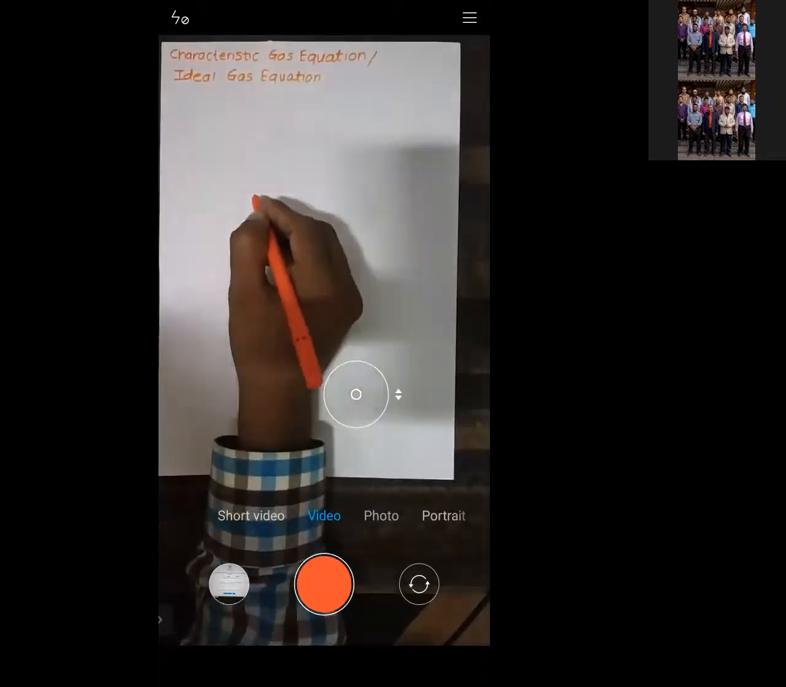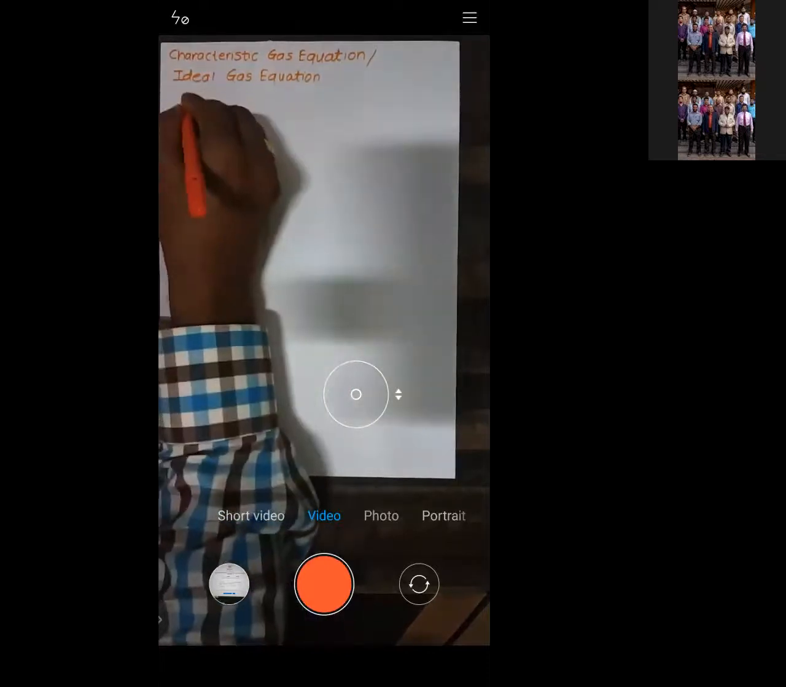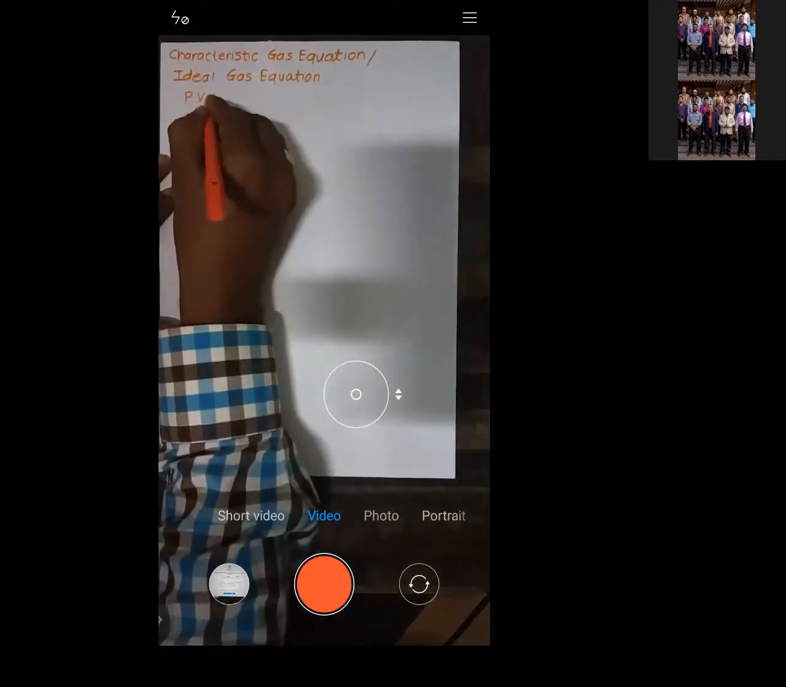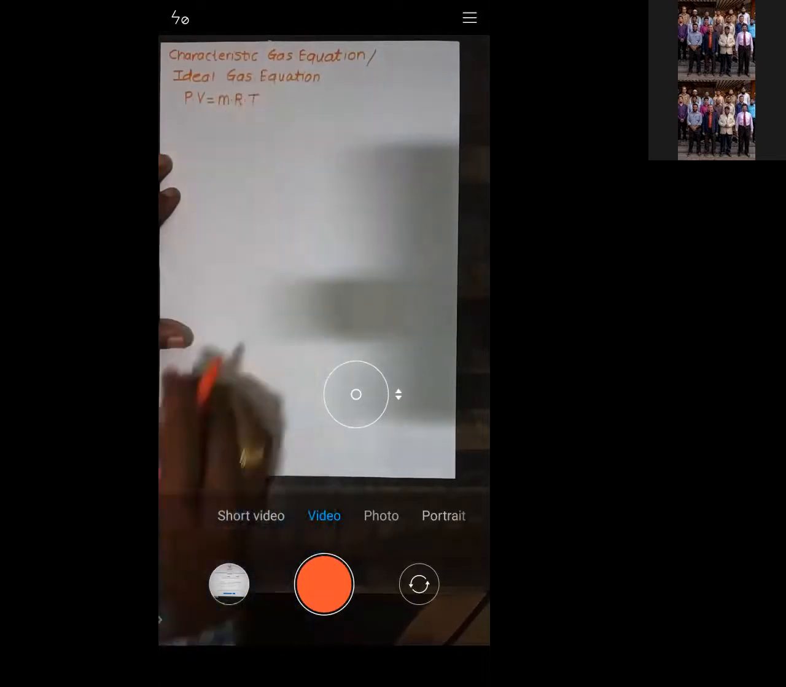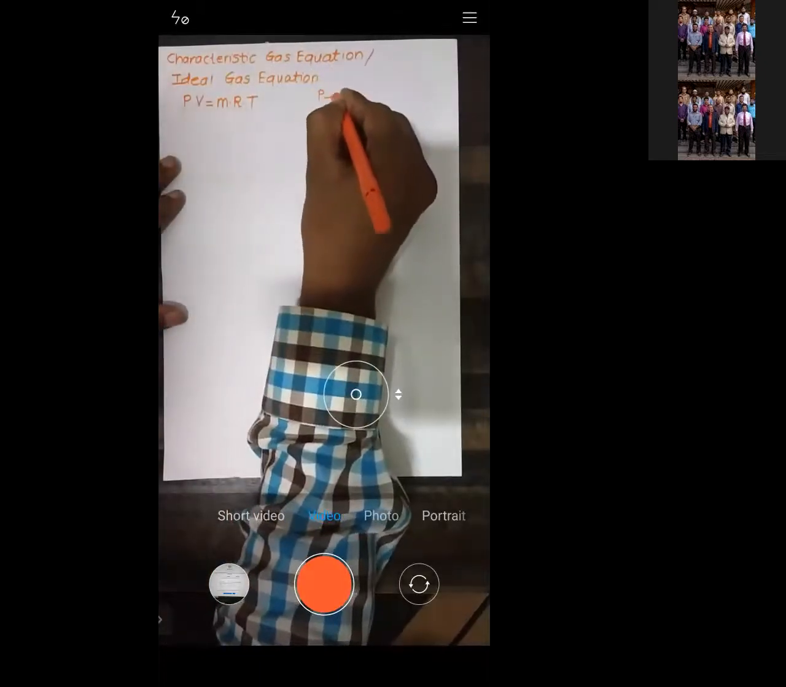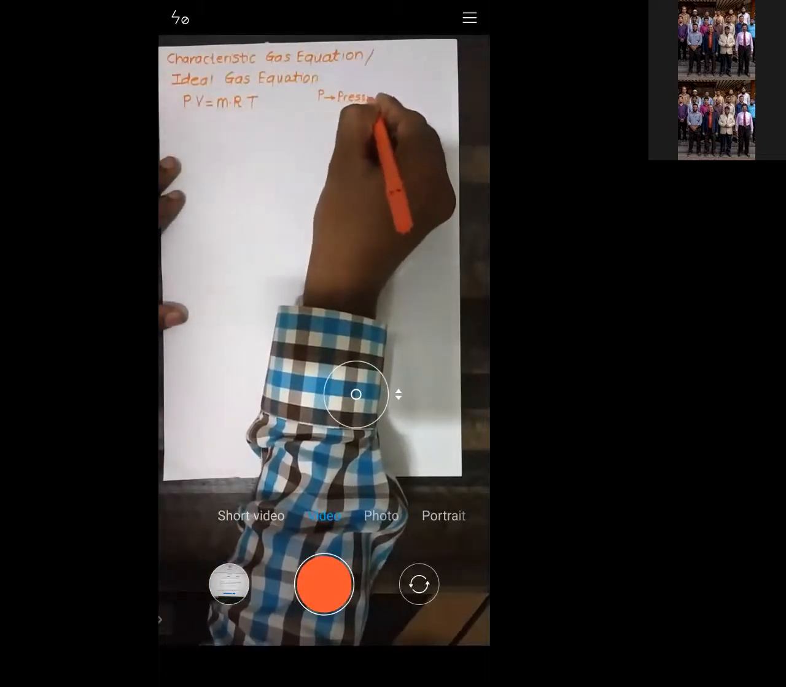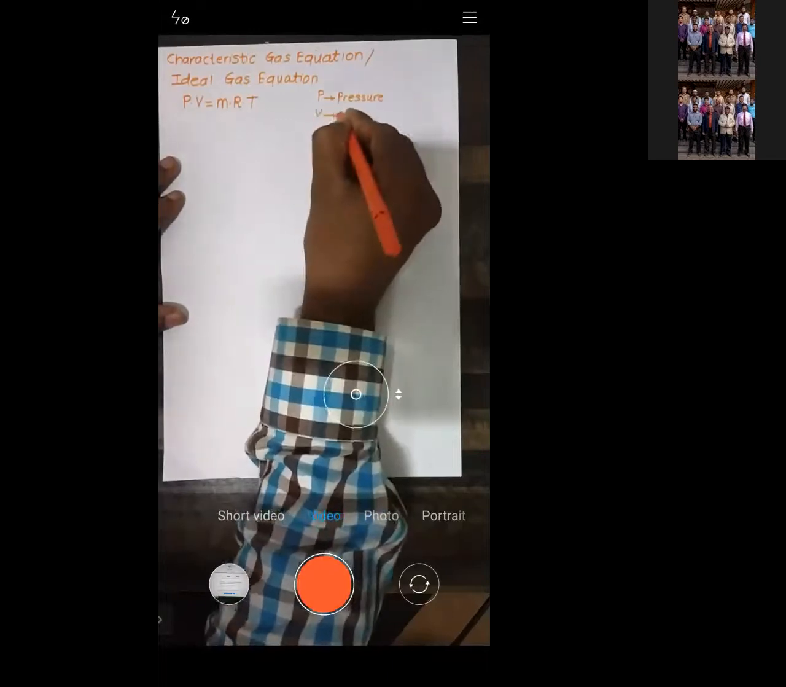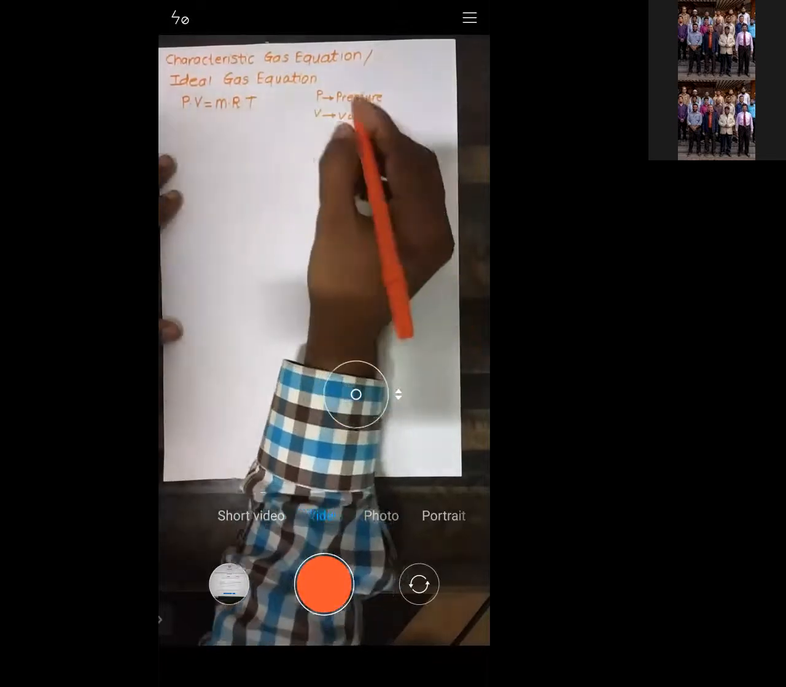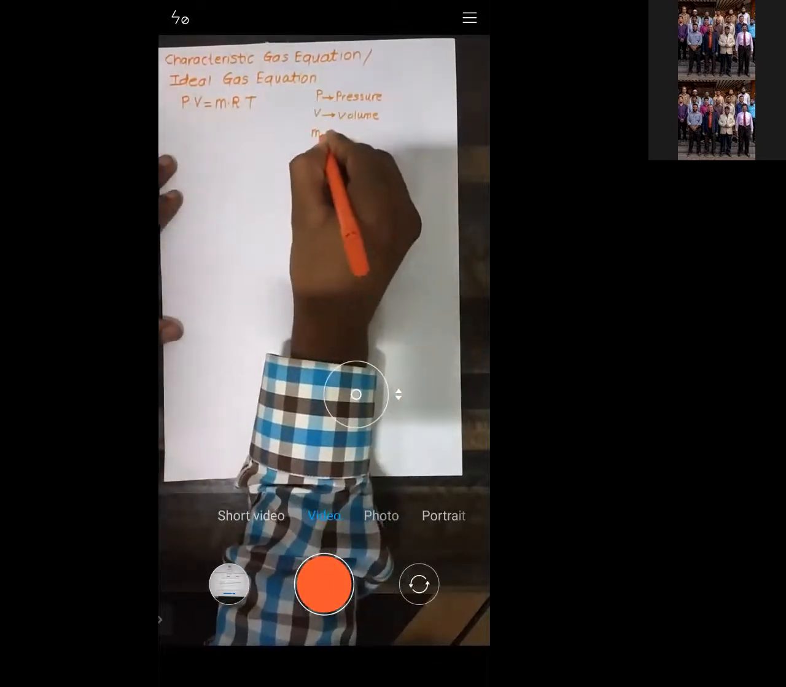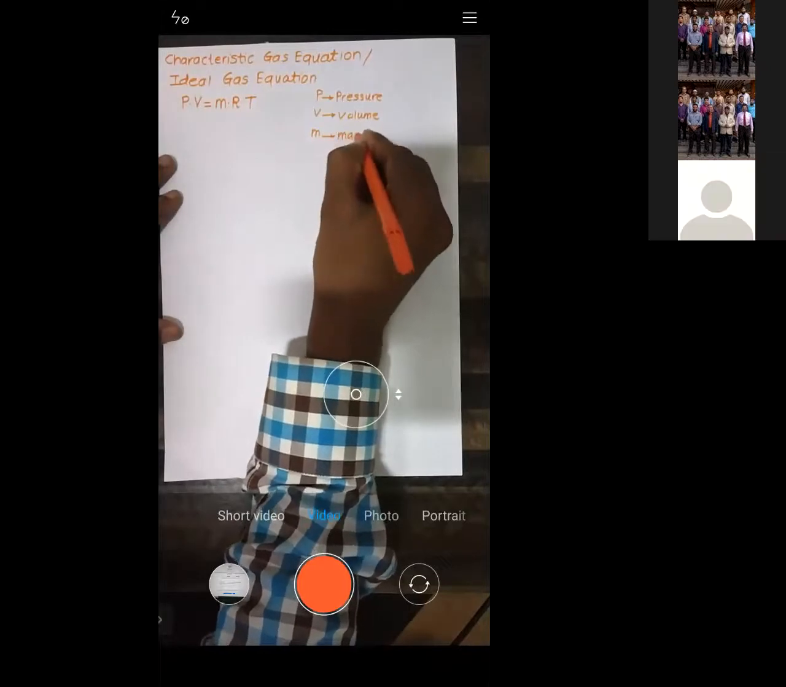Now try to understand the equation. PV is equal to MRT. It is nothing but called the ideal gas equation. Now what is P? P is a pressure, right? What is V? Obviously it's a volume. What is M? M is a mass, right?